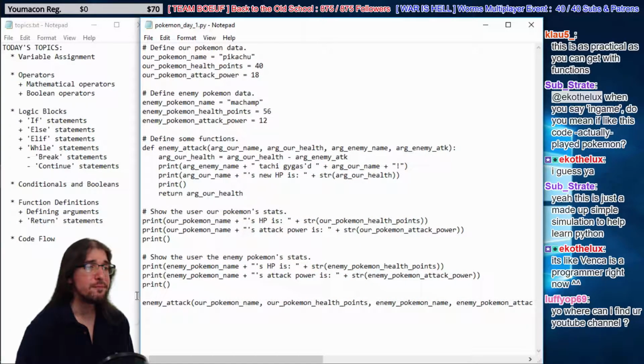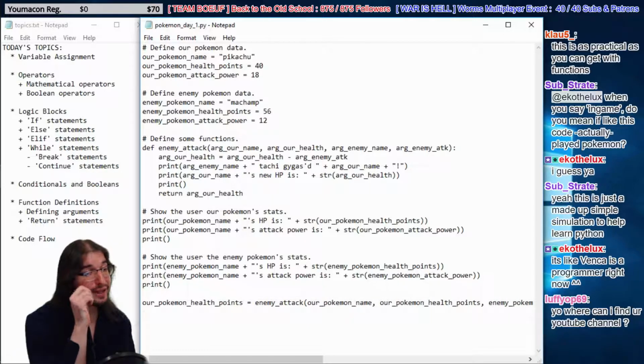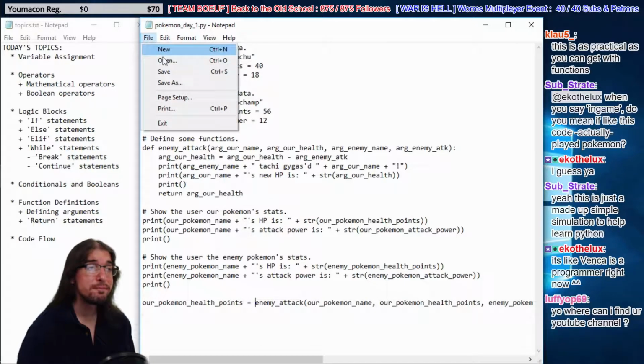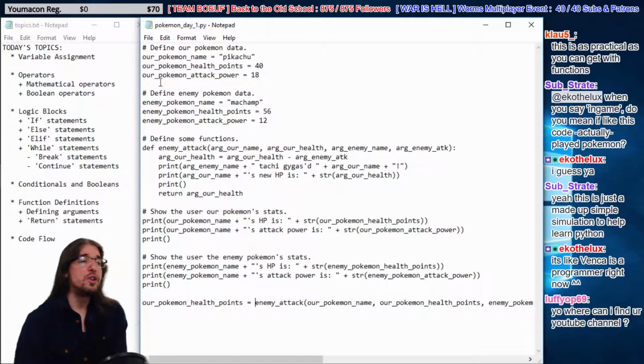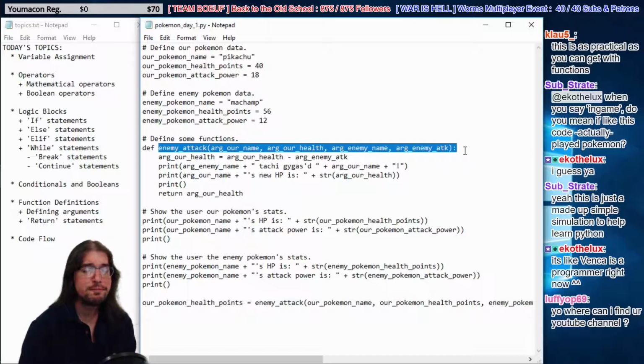We're going to say our Pokemon health points equals enemy attack. Okay. Let me explain what that means. So when you return data, that means you can use this function as part of an assignment.